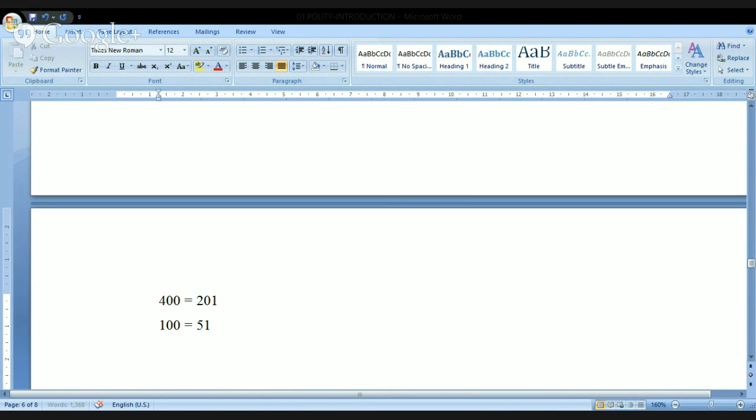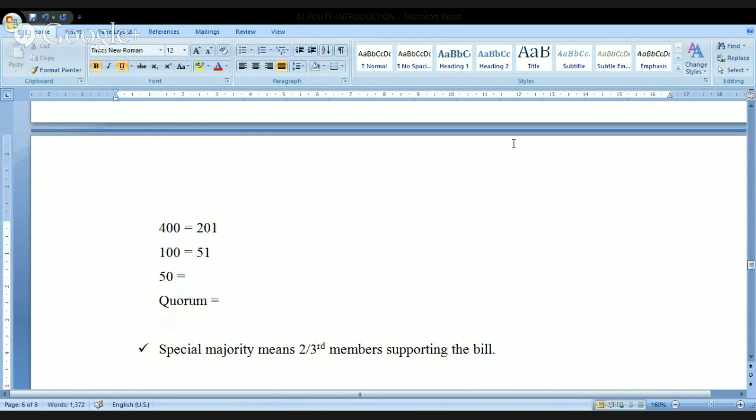Now can you please tell me, if on that particular day only 50 members are present, can I go for voting? Obviously no, the constitution is not permitting it, because in the Lok Sabha the minimum quorum is, kindly remember this word, quorum. Quorum is equal to 1/10 of the total. Very, very important.